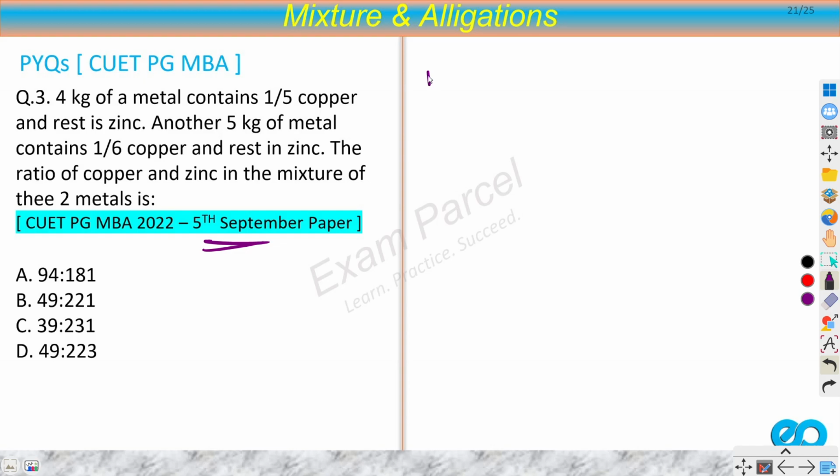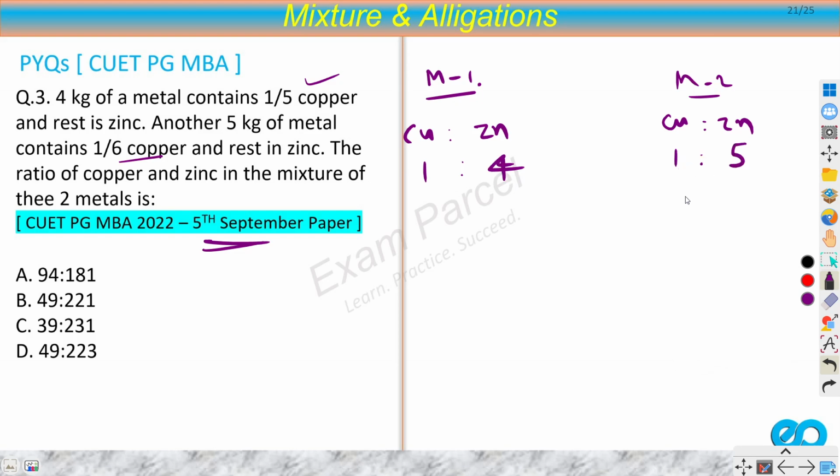So let's say metal 1, metal 2. Metal 1 is, let's say I'm denoting copper by Cu and zinc by Zn. So 1 by 5th portion is copper, so obviously this means that this is 1 and this would be 4. Right? Total is 5. 1 by 6th is copper, which means 1 is to 5.